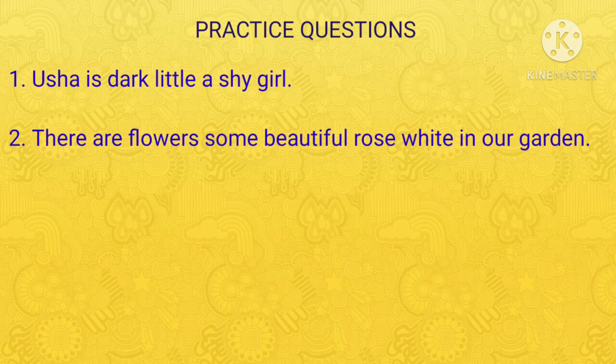DOSAS, COP, MN. D for determiner, O for opinion, S for size, A for age, S for shape, C for color, O for origin, P for past participle, M for material, and N for noun. So I hope that you will keep this in mind and try to solve the given questions. Okay? Wish you all the best. Thank you.